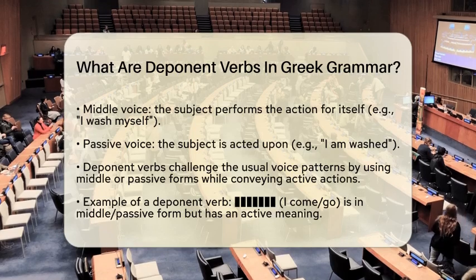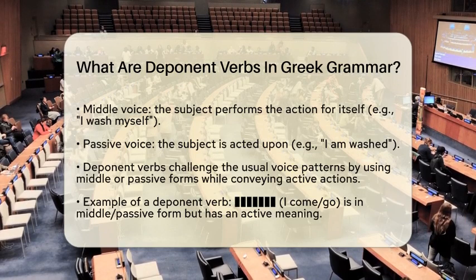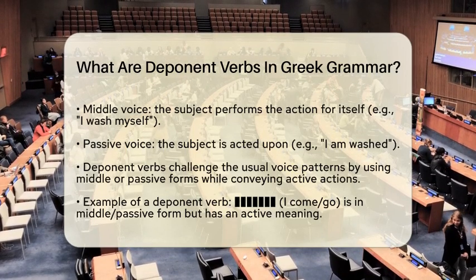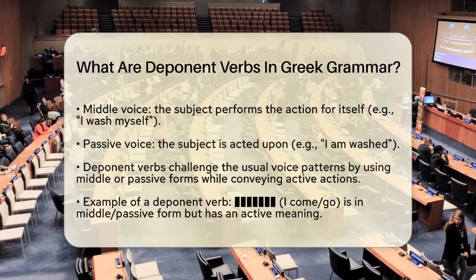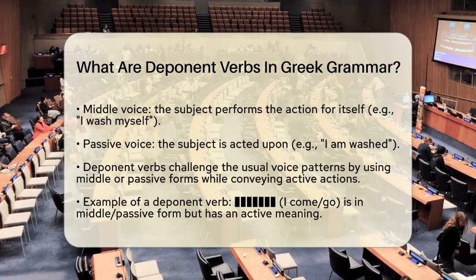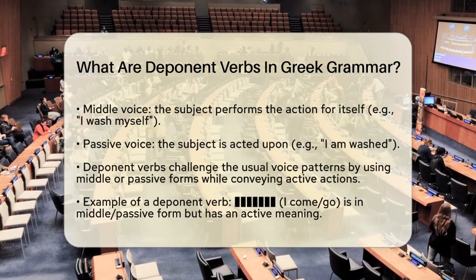For example, the verb ἔρχομαι, which translates to I come or I go, is a deponent verb. It is in the middle or passive form but conveys an active meaning. This can be quite confusing for learners of the language, especially when trying to communicate effectively.